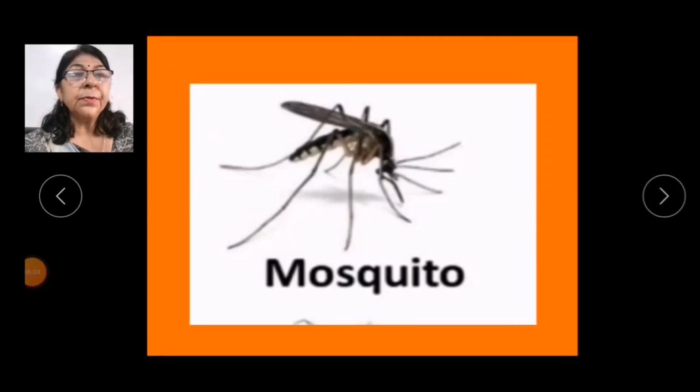What about mosquitoes? We all know mosquito is the most common parasite. They can be seen all around us. What do they do? They suck our blood. So, mosquito is the parasite which sits on the human body and sucks in blood using its long, hollow, tube-like mouth parts. So, these were the adaptive features of different groups of animals based on their food habits.